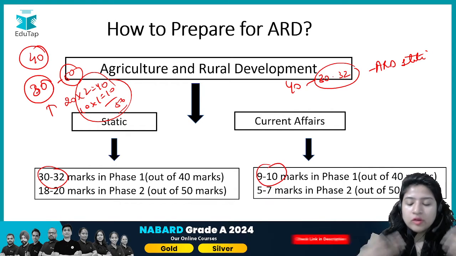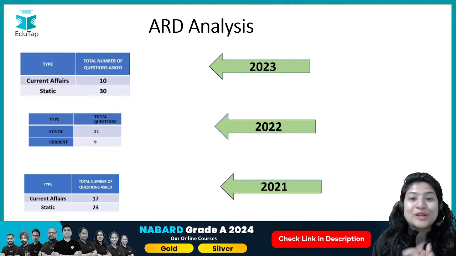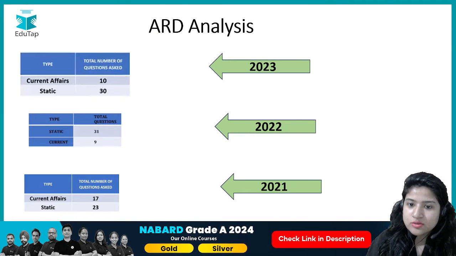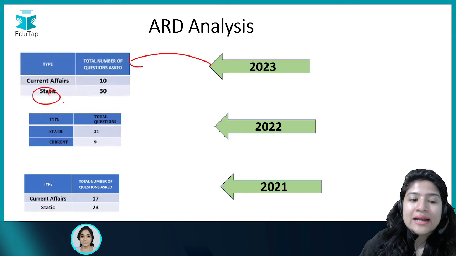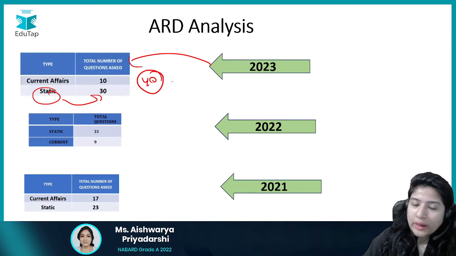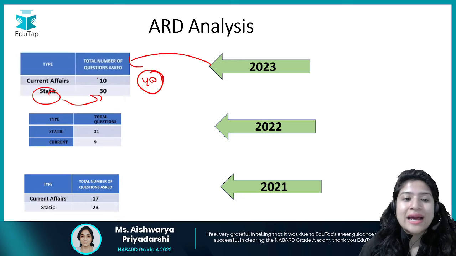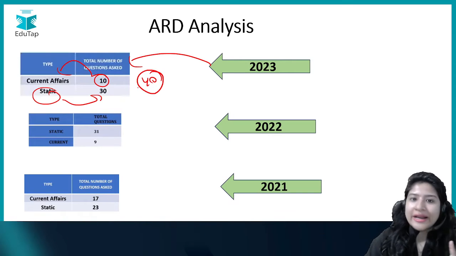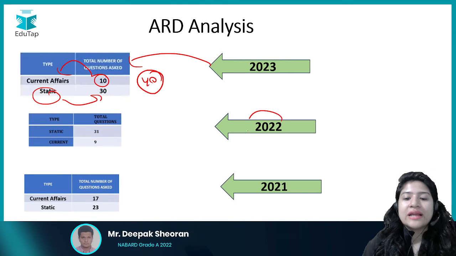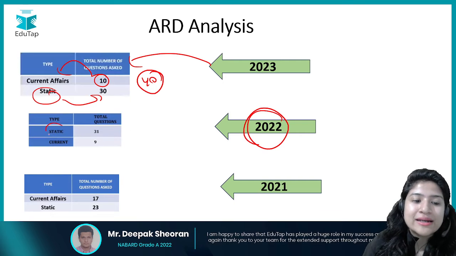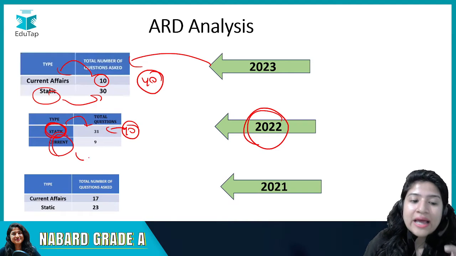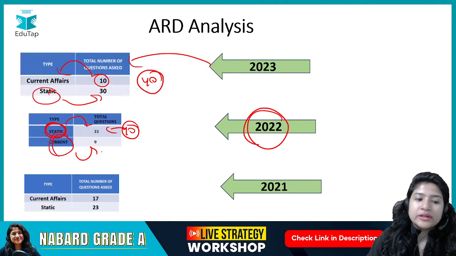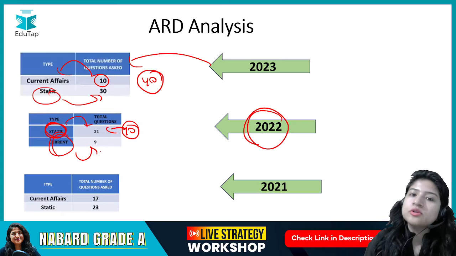I will also show you the previous year analysis so that you can understand on what basis I am saying so. For the 2023 cycle, out of 40 questions in phase 1, 30 came from static and there were 10 questions from current affairs. If you do the analysis of 2022, out of 40, 31 questions were from static, and only 9 questions were asked from current affairs in the 2022 cycle.